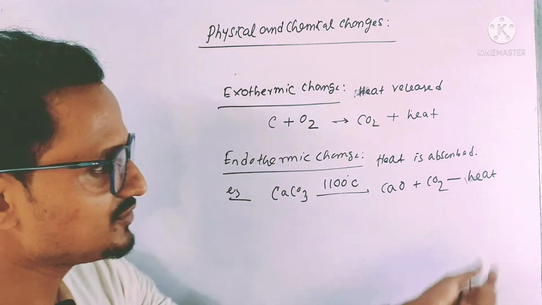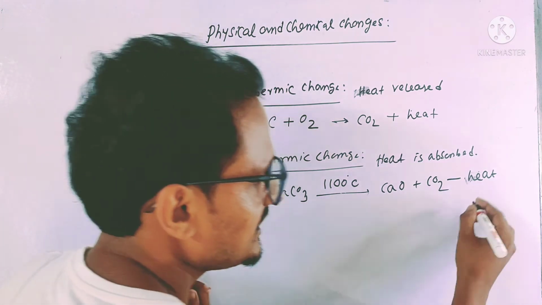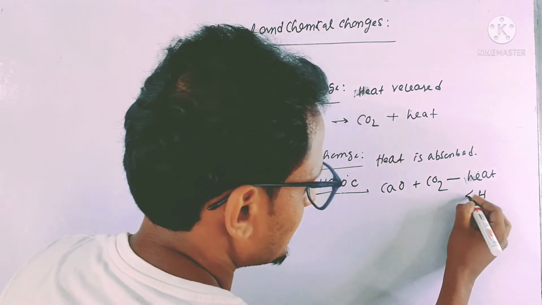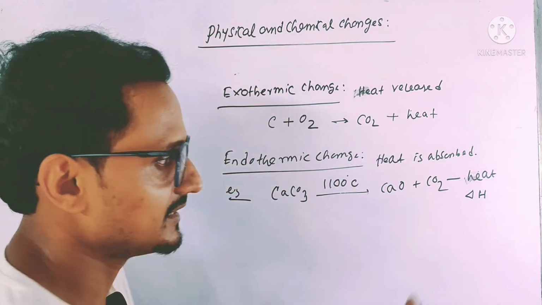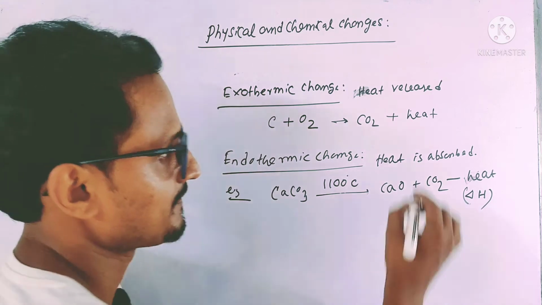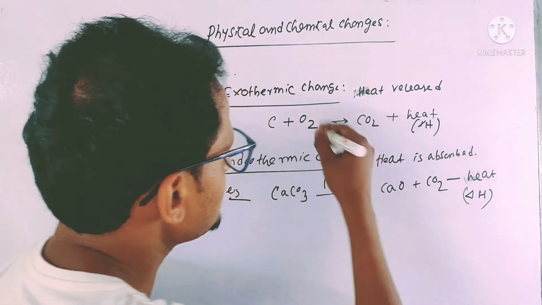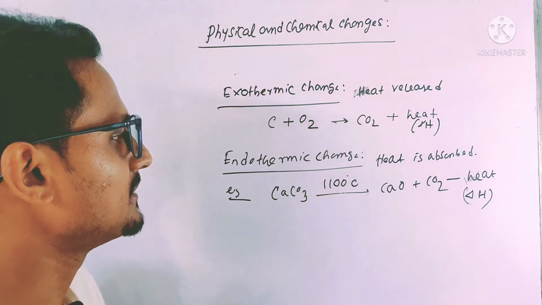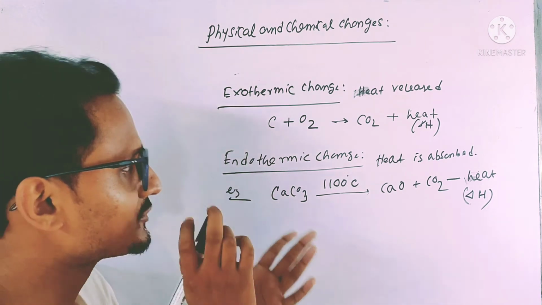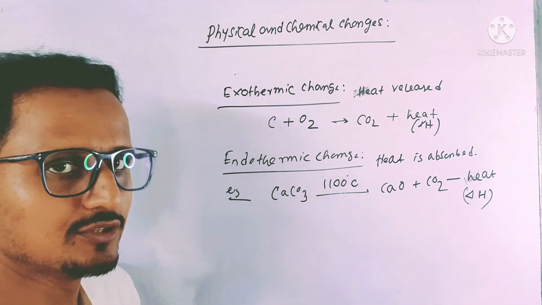As it is a change of heat, heat is written as H and change of heat means delta H. So instead of writing heat, you can also write delta H. These two are the examples of exothermic change and endothermic change. The definitions of exothermic change and endothermic change are very important.